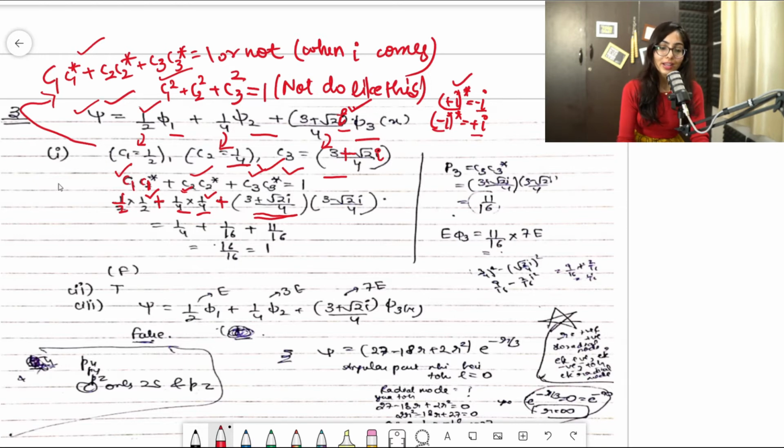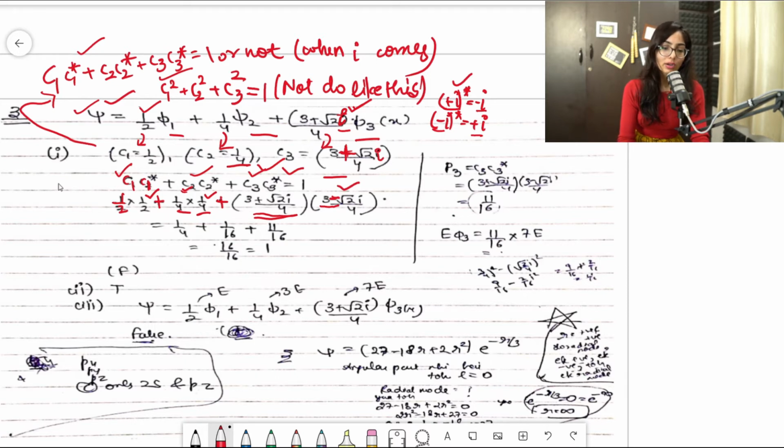So if I write c3 star, without just putting the star, I'll simply write it like this: I'll put everything the same, 3, and here plus root 2i becomes minus root 2i. I told you whenever star is there, plus i will become minus i and minus i will become plus i. So I will write 3 minus root 2i, divided by 4. Clear?